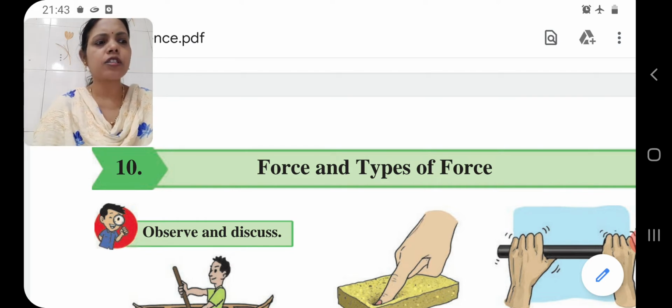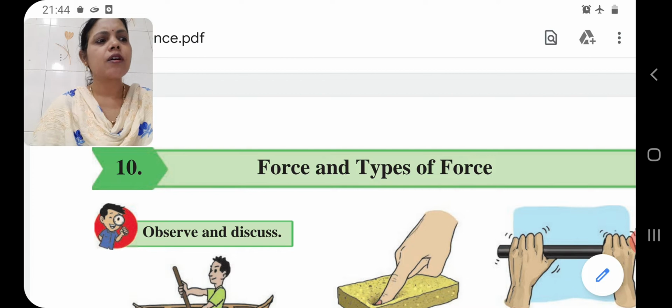The second type, mechanical force, is force applied by means of machines. The third type is gravitational force, the force applied by the earth to pull an object towards itself. Related to gravitational force, weight is the gravitational force acting on a body.